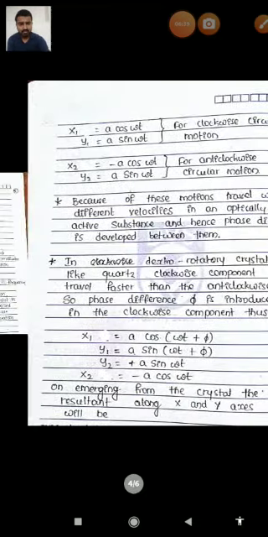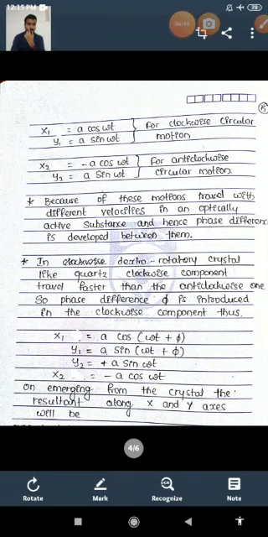By considering the displacement of those waves, which are moving in the clockwise direction and anti-clockwise direction, he has considered those two waves: x1 is equal to a cos omega t and y1 is equal to a sin omega t, which are clockwise circular motion. And for the anti-clockwise circular motion, he has considered x2, the horizontal component, equal to minus a cos omega t, and y2 is equal to a sin omega t.